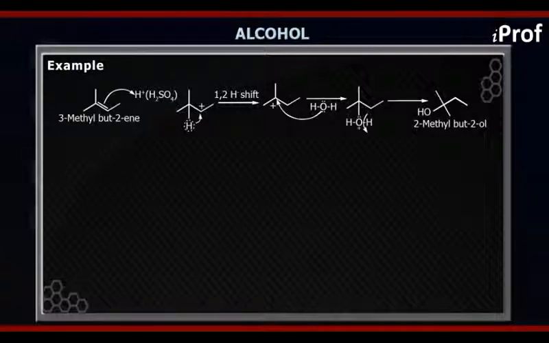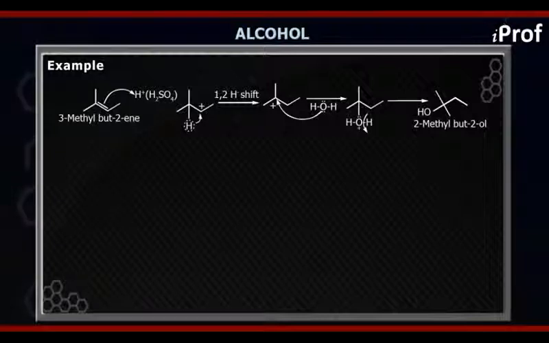From the adjacent carbon, we can shift either a hydride ion or a methyl also. But if you shift methyl, you can clearly see that it will again form a 2-degree carbocation only. So that kind of rearrangement will not help you at all in the stabilization of the carbocation.